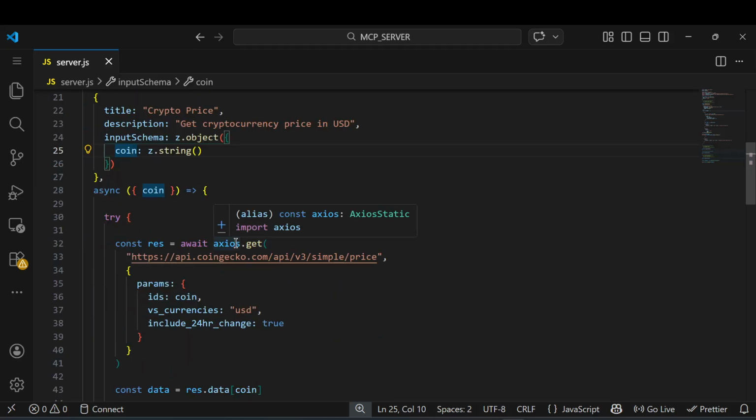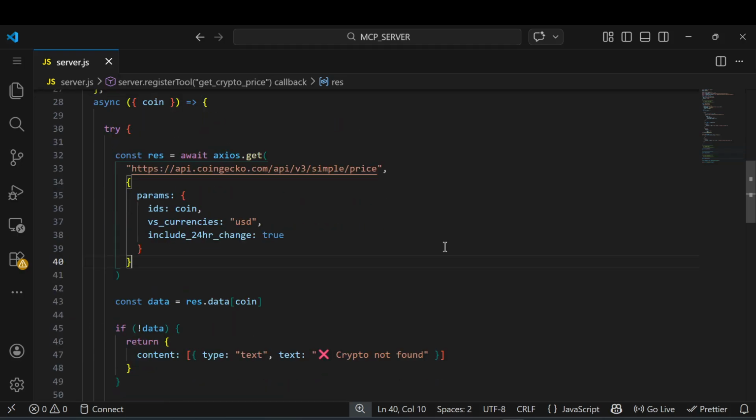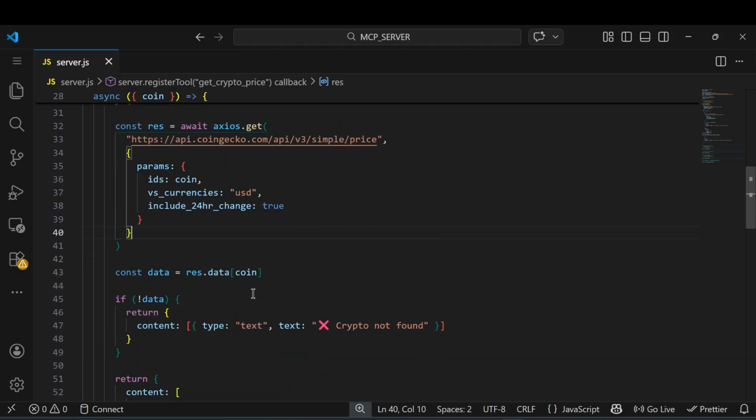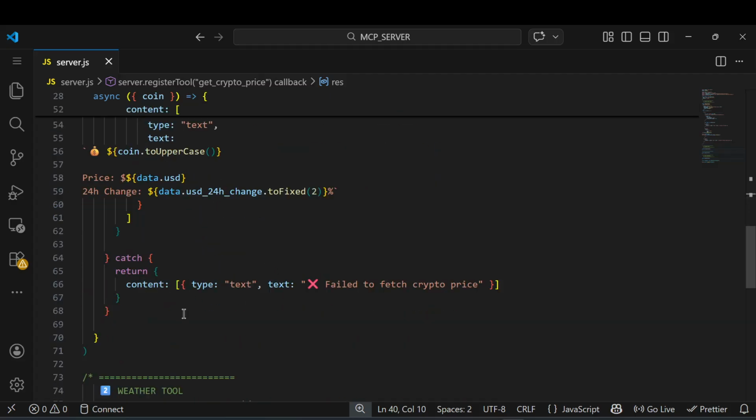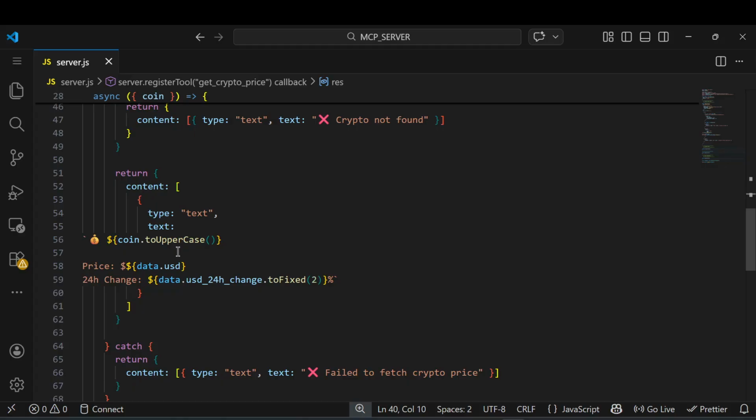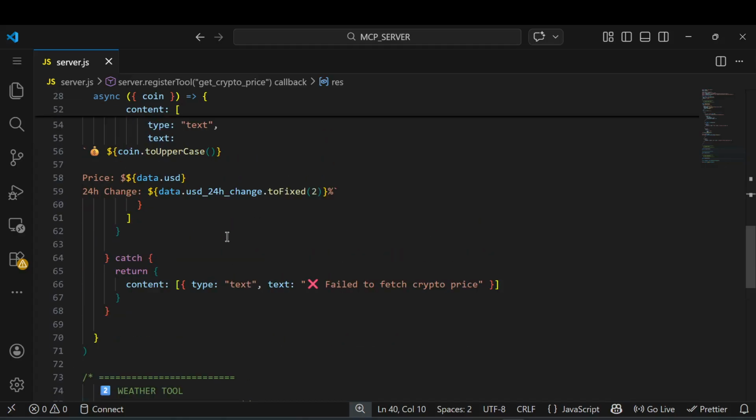You can see I used Axios to get that data from this API. In the params I just pass the coin ID. We need to pass USD, and include 24 hour change true. Simple. We get that data, and we simply return it in this format. The content type is text, and the price has a 24 hour change. We have managed error handling using a try catch block. So this is our tool.